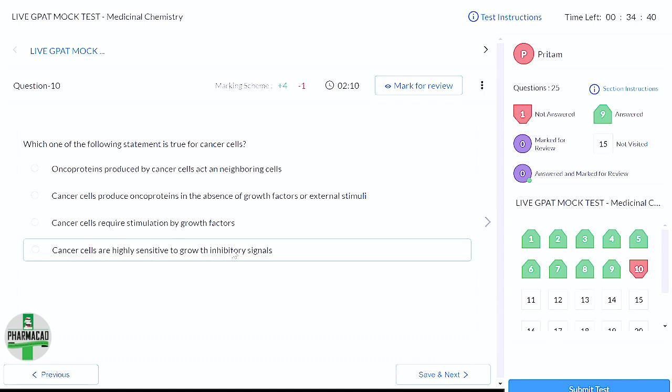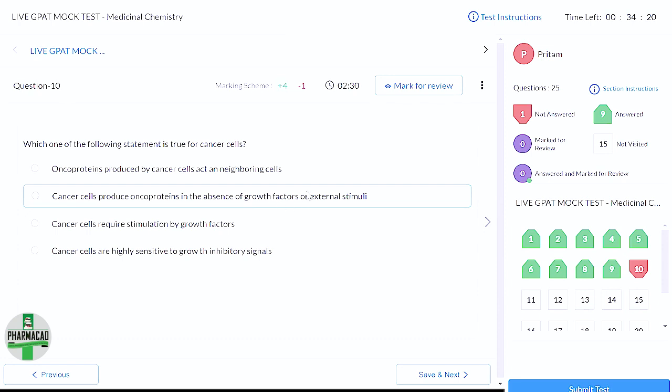Cancer cells are highly sensitive to growth inhibitory signals. So this is again not true. Because as I mentioned, बाहर से कोई भी सिग्नल या स्टिमुलाई का उसको फर्क नहीं पड़ता है कैंसर सेल्स को. It grows in absence of external stimuli. So B will be the correct answer. Here, I am just reading the options carefully. Since they are contradictory, I am trying to apply some logic. बाहर से stimuli नहीं चाहिए, so C and D will not be the option and B will be the correct option. Is this fine?